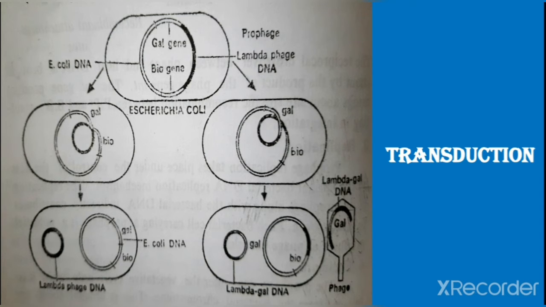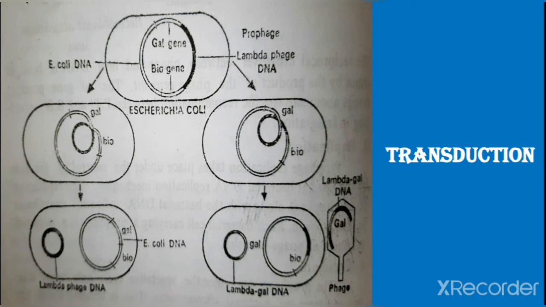Such a phage may inject its DNA into a bacterial cell, and the DNA may be inserted into the bacterial genome. The host now has an additional gene from the first bacterial cell. This process is known as specialized transduction. The details of transduction are given in the figure.